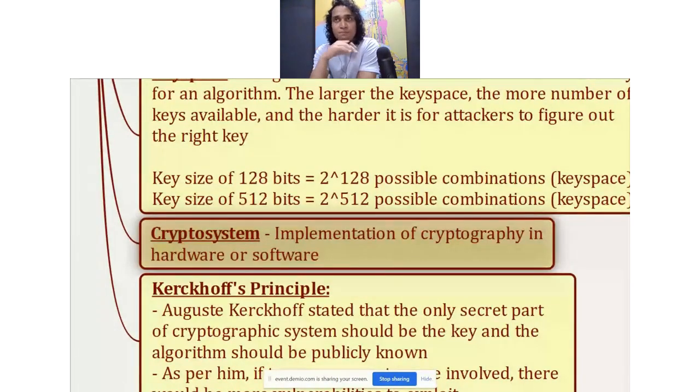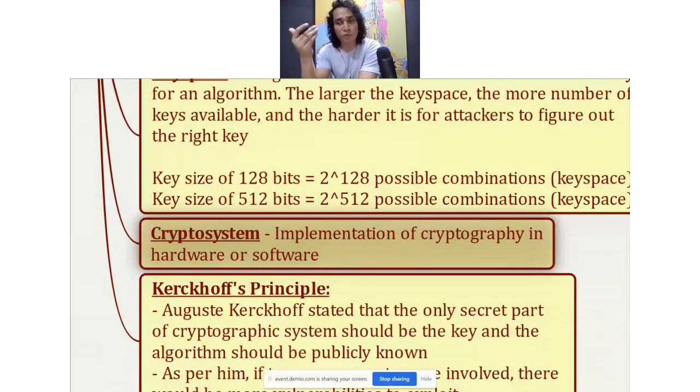Then the next term is crypto system. What is a crypto system? There has to be something in your system, in the computer or whatever device is being used for communication, to be able to perform the algorithm, to decrypt it, to create the key, or to use the key. Something has to be there to perform all the process that I just described. It can't be done by humans. So that software or hardware that is performing all of that process is called crypto system.